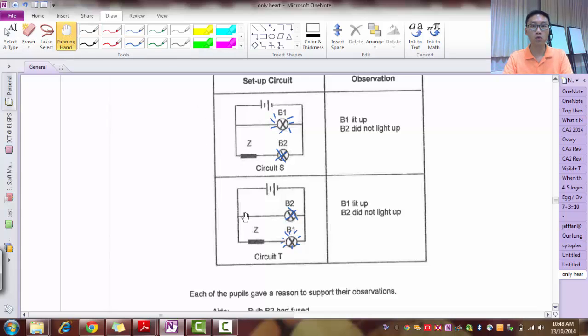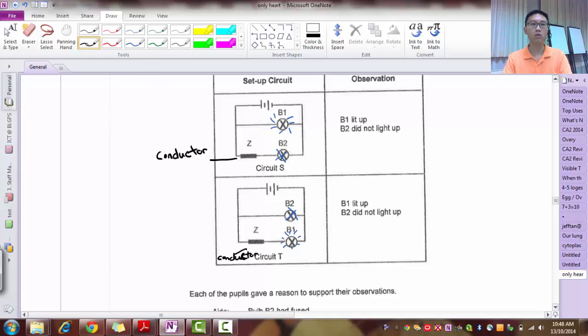Now let's see. Both have Z. Right? This does not light up, but this lights up. So what does that tell me about Z? This tells me Z is a conductor. Because if Z is not a conductor, in both cases it should not light up. So Z is a conductor, an electrical conductor, in both cases.